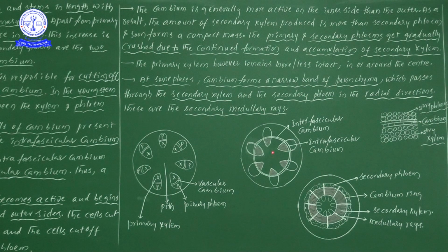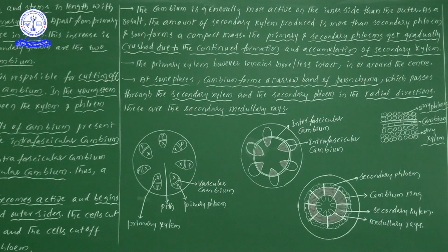Exactly at this spot, suppose more cells are going to be added, so from the center some kind of pressure is exerted, and that pressure pushes outward. At that time, the cells present outside of this secondary xylem all get crushed. So primary and secondary phloems are crushed due to the continued formation and accumulation of secondary xylem.